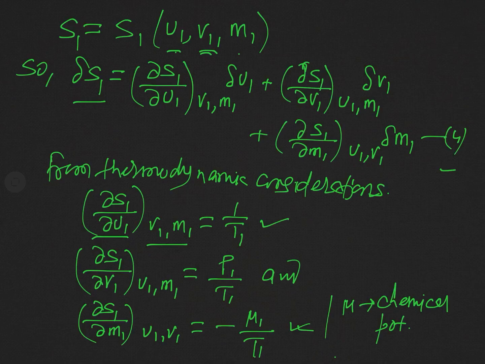Here all the terms are usual. As you know, T represents temperature, P pressure, and what is this mu? Mu represents the chemical potential. When you say mu1, this is the chemical potential of the system in the first phase. And similarly, in the second phase we will represent it by mu2.